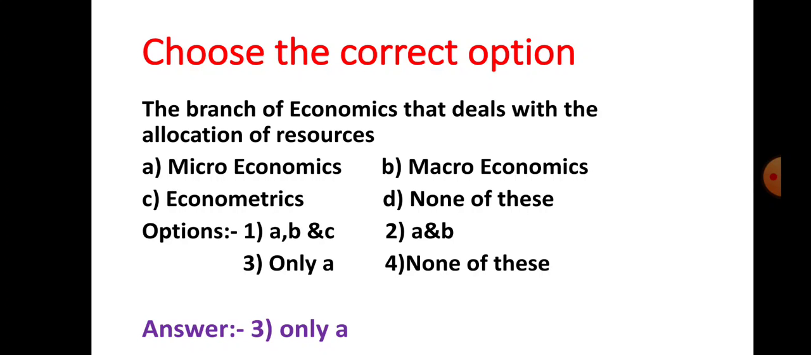So what is the answer? The branch of economics that deals with the allocation of resources. All of you know there are 2 branches of economics, microeconomics and macroeconomics, and you know the features of microeconomics and macroeconomics. So what is the answer here? Number 3, that is only A. So you have to write here number 3, only A. No need to write the format of the question.